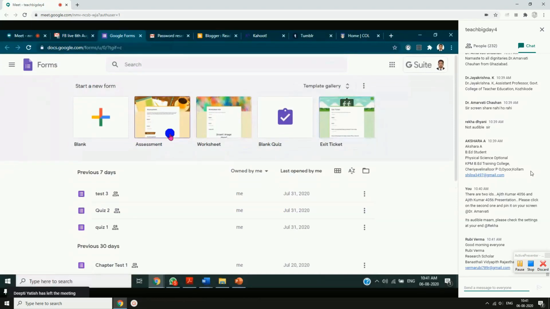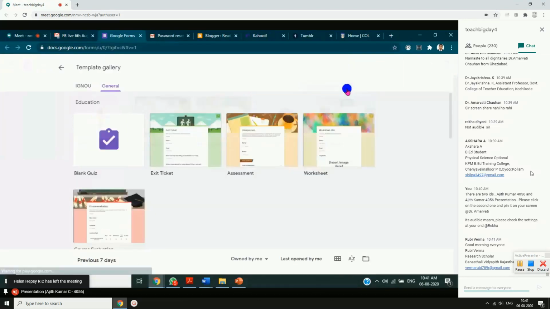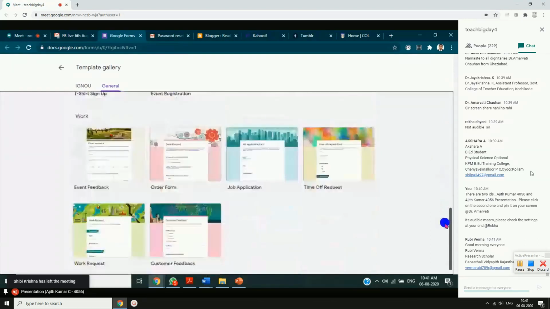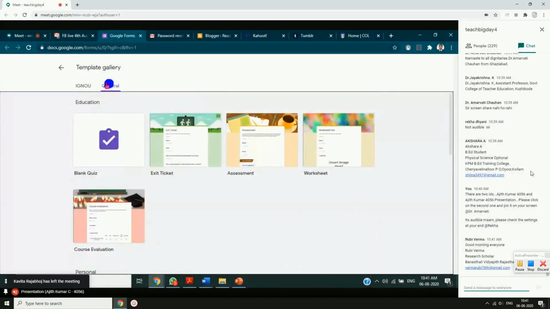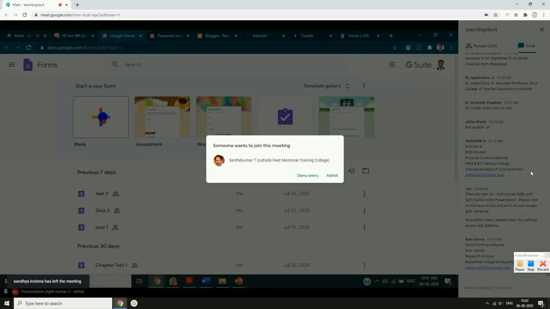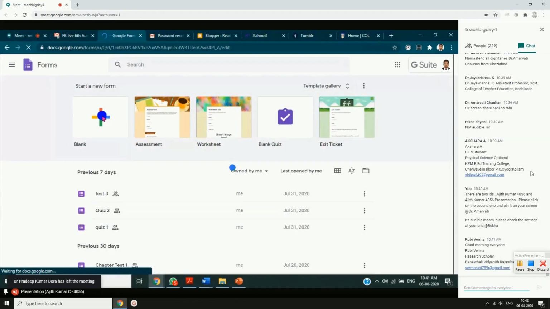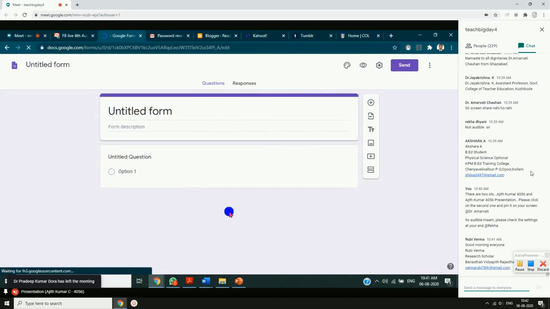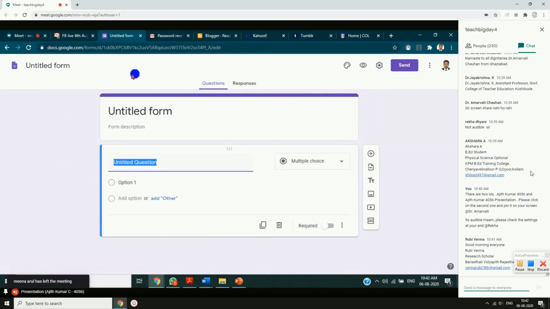Again, you have a number of templates. You can choose any of these ready-made templates. You can see a number of ready-made templates. You can choose either of these, or the simple way I would go is creating a new Google form. I'll just click on Google form. Yeah, this is the new Google form, how it will appear to you when you are trying to create an examination, test, or quiz.